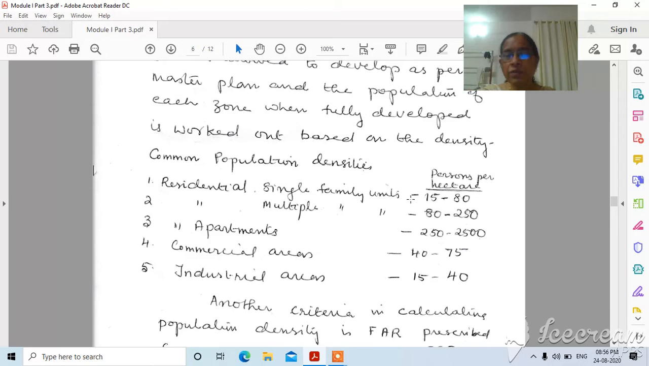Then they are fixing what would be the density of population in each zone. So once they fix the zones, they fix the density of population, the maximum density of population which could be accommodated in each zone. So for example, here in the note it is written for residential single family units 15 to 80 persons per hectare.